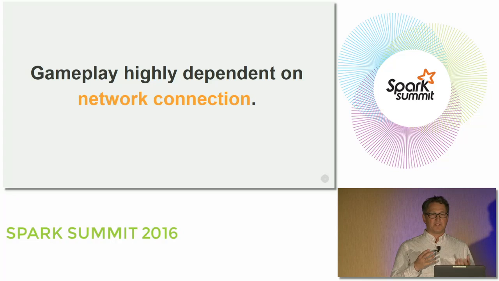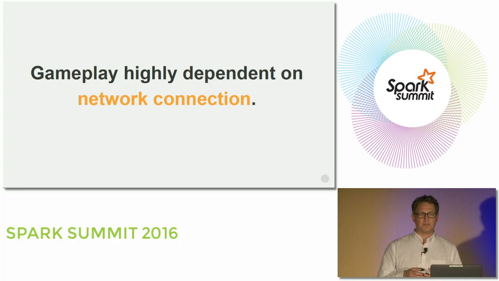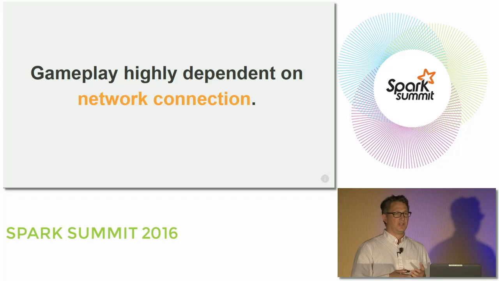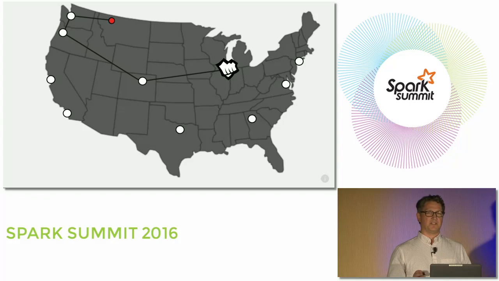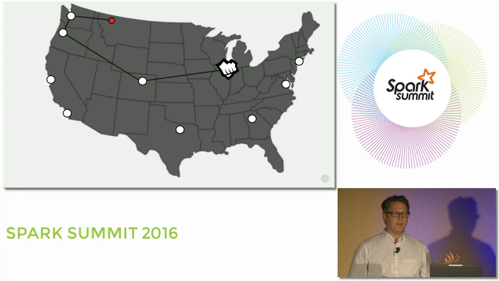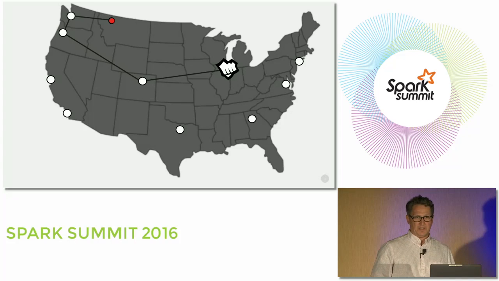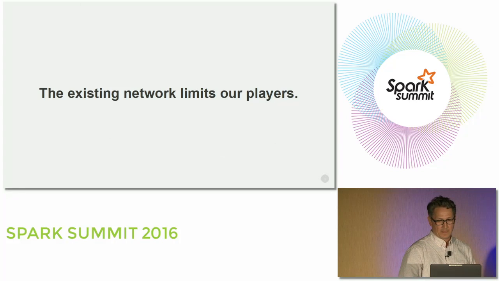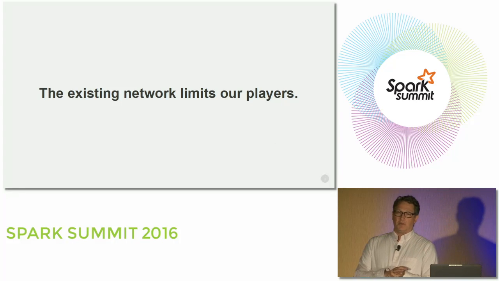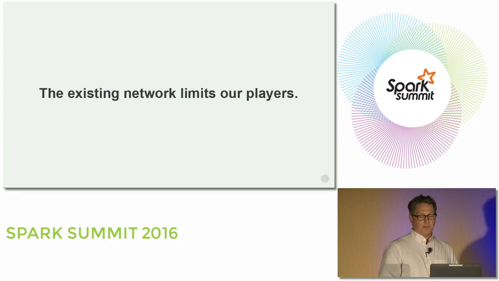So with games such as League of Legends, and it's not the only one, there's other games that are also dependent on a stable connection, you really need solid internet. But the problem is the internet was not designed with gamers in mind. So for this player in Montana, his traffic to our game servers over in Chicago may be routed in a really non-optimal way. All these extra path lengths lead to extra latency. That leads to decreased reaction time, which is the difference between landing a skill shot or being hit by one by an opponent. So in short, the existing network really limits our players on their network experience.